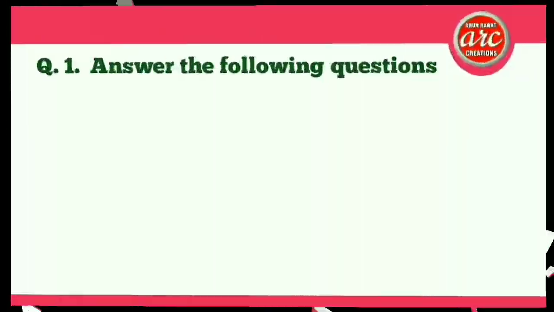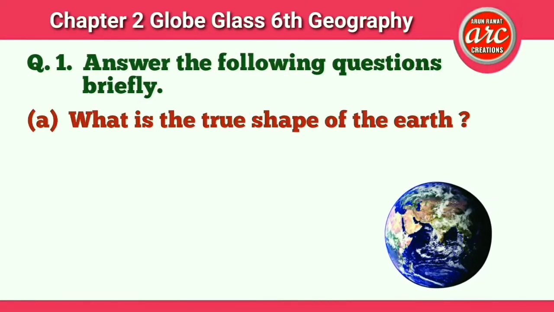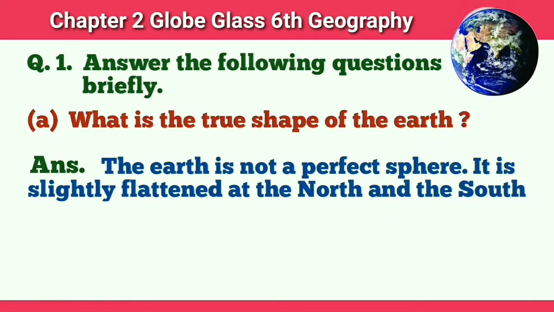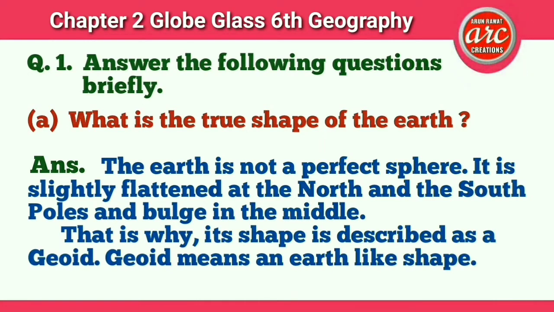Question number 1. Answer the following questions briefly. A. What is the true shape of the earth? Answer. The earth is not a perfect sphere. It is slightly flattened at the North and the South Poles and bulges in the middle. That is why its shape is described as a geoid. Geoid means an earth-like shape.